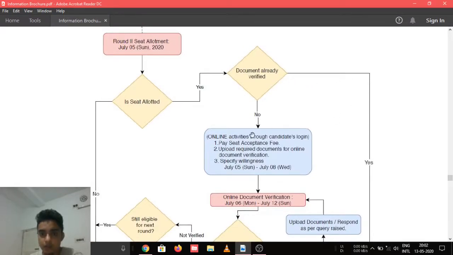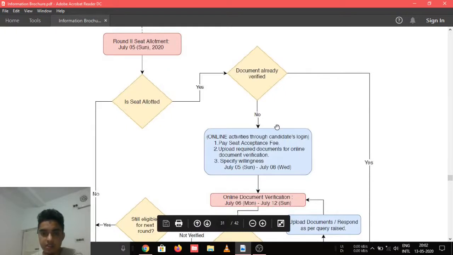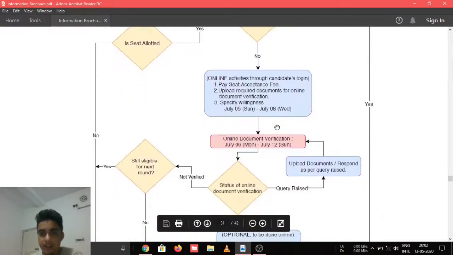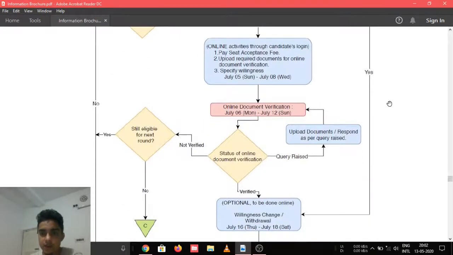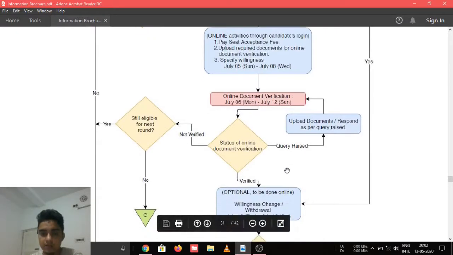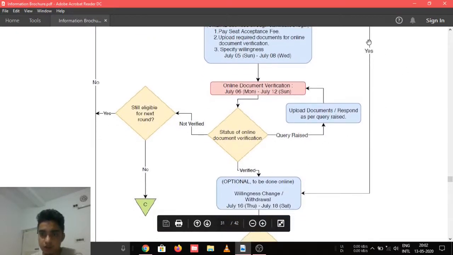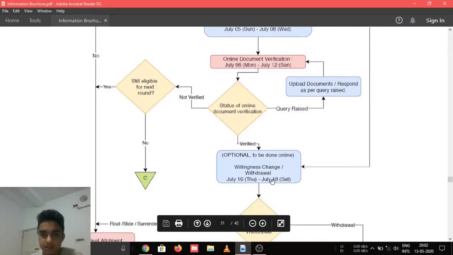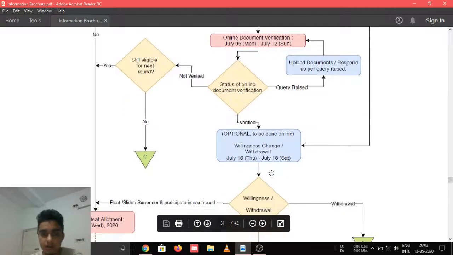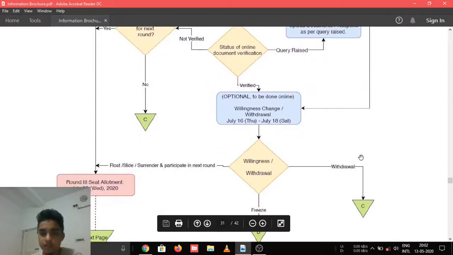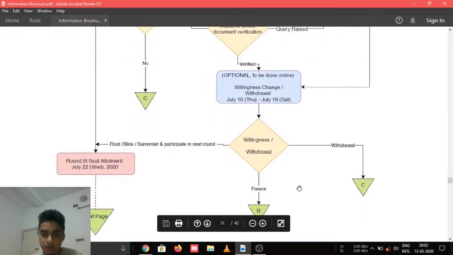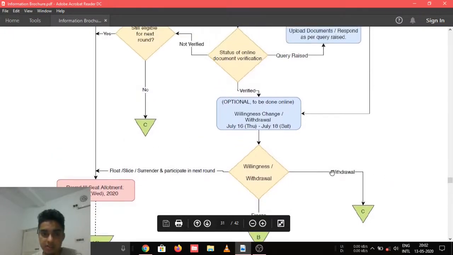So you verify your documents if you haven't got any seat or if you haven't verified your documents in the earlier round, and after that you have to specify your willingness. So if your document is already verified in first round, you will directly choose the willingness, the same willingness as before, float, slide, surrender and participate in next round, or you can go for freeze or withdrawal. So here also keep this B and C position in mind.